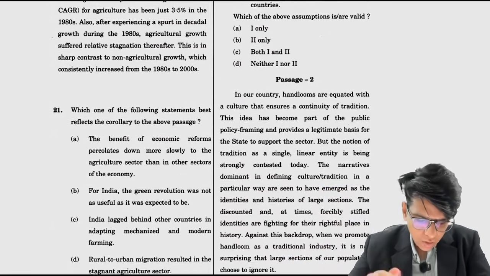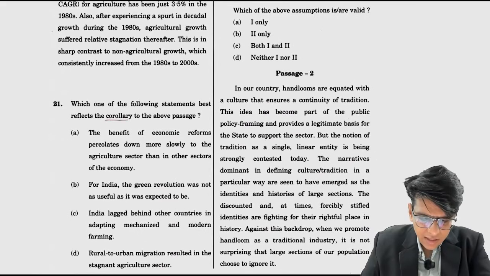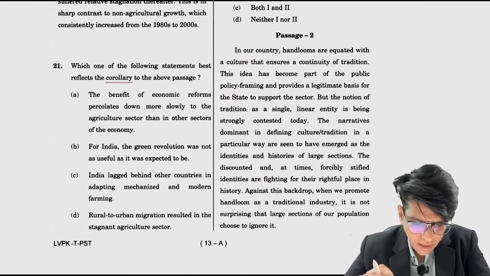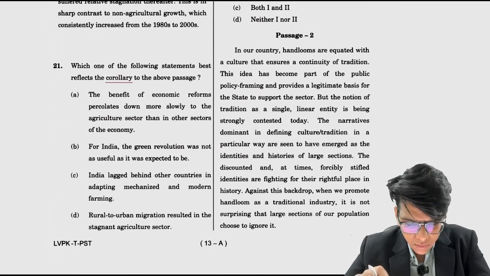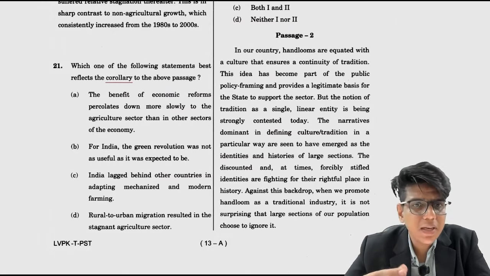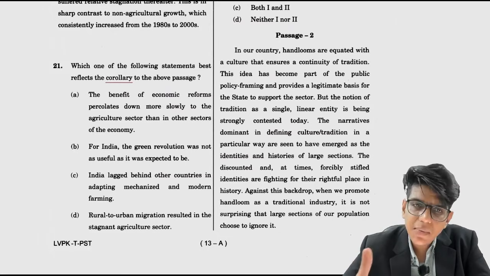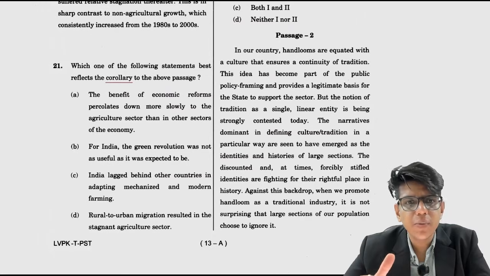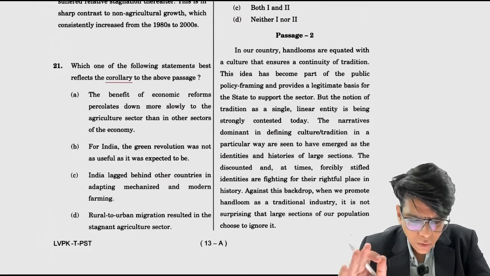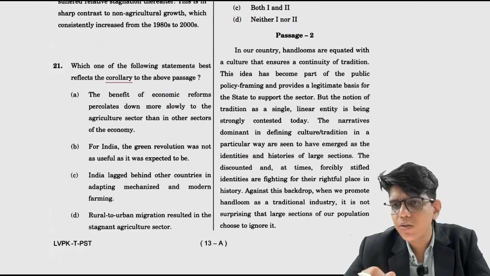This is in sharp contrast to the non-agricultural growth, which constantly increased from 1980s to 2000s. Okay, so a corollary is an extension of the argument. Basically, if you don't know the meaning of corollary, it is: if this information is true, what is the extension of this logic or information. The benefits of economic reforms percolate down more slowly to the agriculture sector than in the other sectors of the economy. If the information given in the passage is true, what can be the possible extension of the thought? So this can be an extension of the thought that the benefit of the economic reforms percolates down more slowly to the agriculture sector compared to the non-agriculture sector.